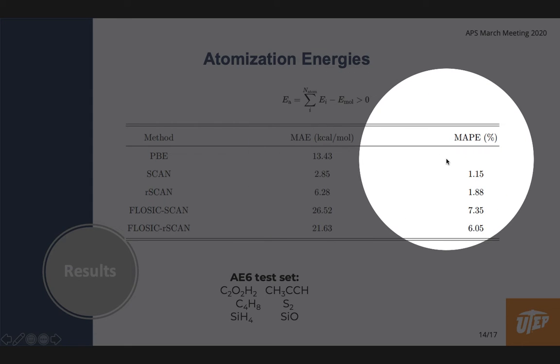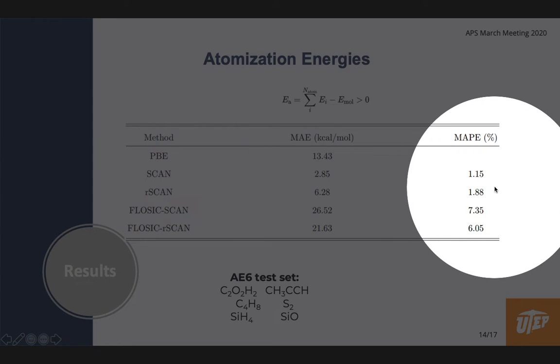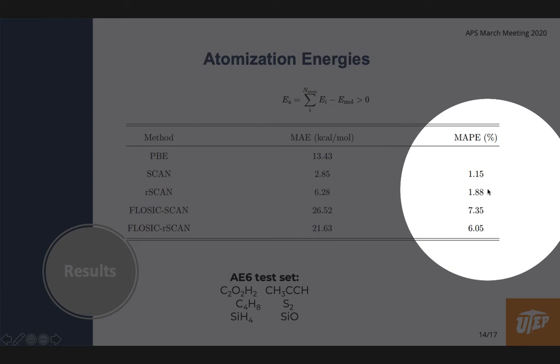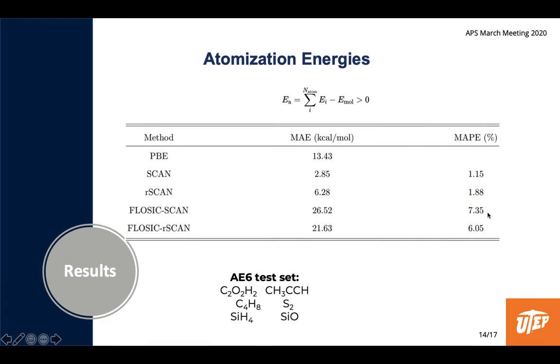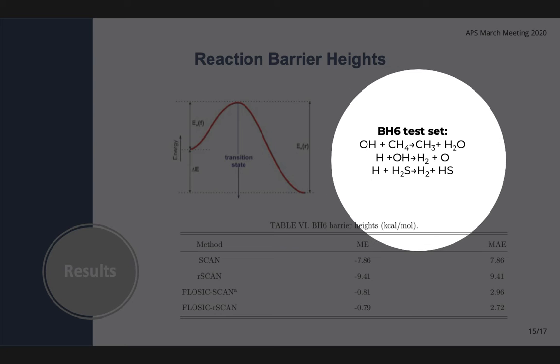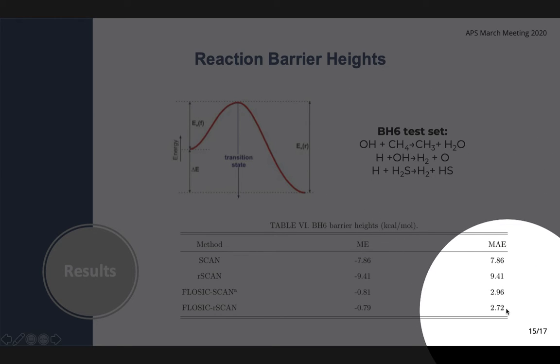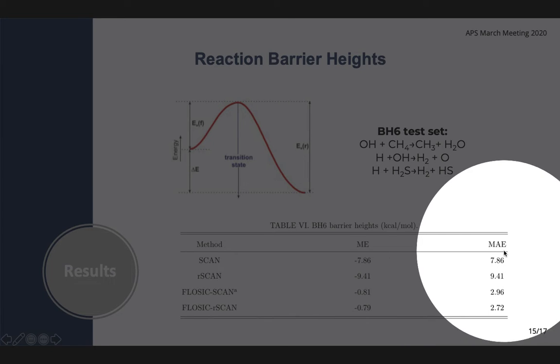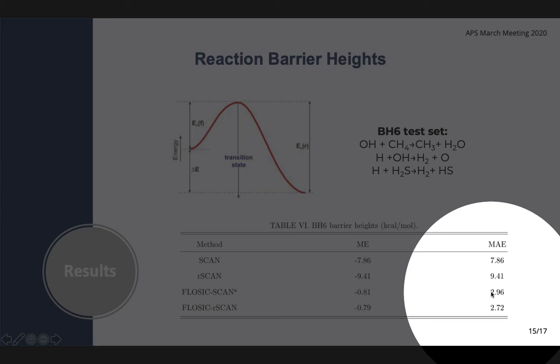However, when we weight these values and calculate mean absolute percent errors, we see that SCAN and rSCAN show similar performance both at DFA and with FLOSIC. We calculate also the reaction barrier heights for the BH6 test set, and again calculate mean absolute errors, and we see that SCAN and rSCAN show similar performance at DFA, but the mean absolute errors are much closer when turning on SIC.